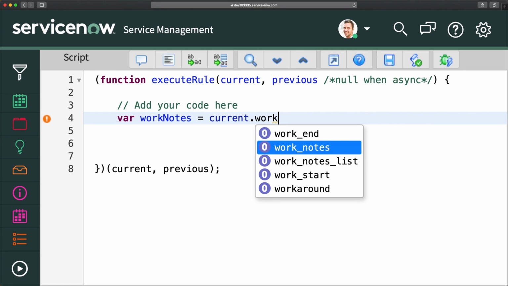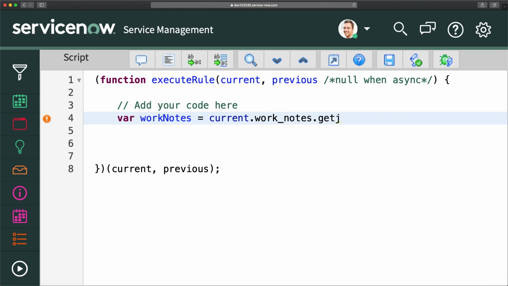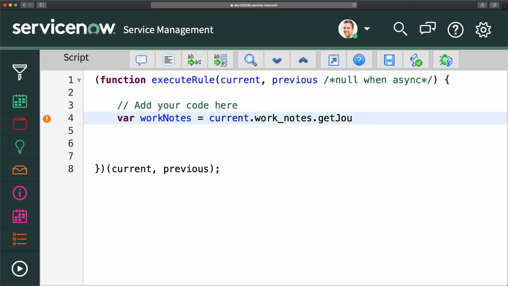In that case, I will do work notes, and I will do get journal entry. I don't think we have that particular element API here. So I will do journal entry. Now here, if you do -1, you will be able to fetch all the work notes you have in that particular record. But I just need the last one. So for that, I will do 1 here.